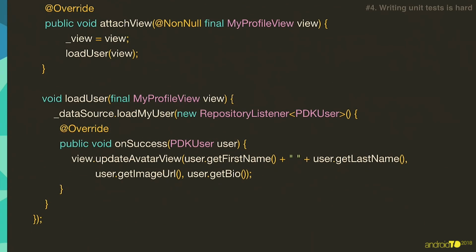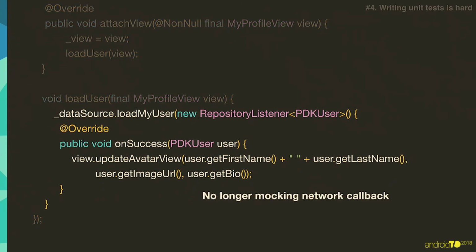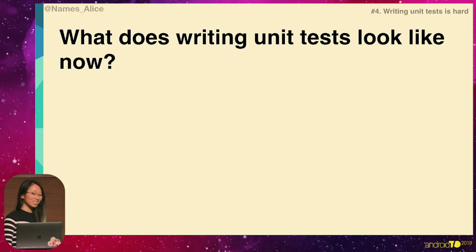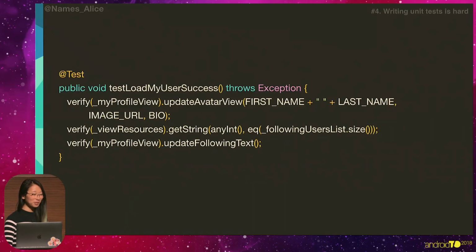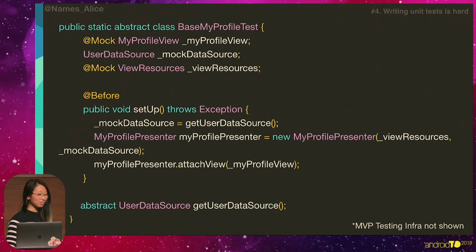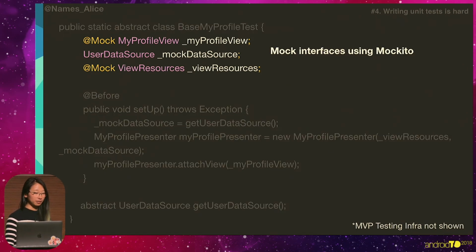And finally, we're no longer mocking out the network callback. This is great. So what does the unit test look like now? Well, it looks pretty much the same as what we wanted it to be. So it's great. And in order to do this, I had to use a mocking library. I used Mockito in order to mock out the interfaces. And the setup for all of this was pretty simple.